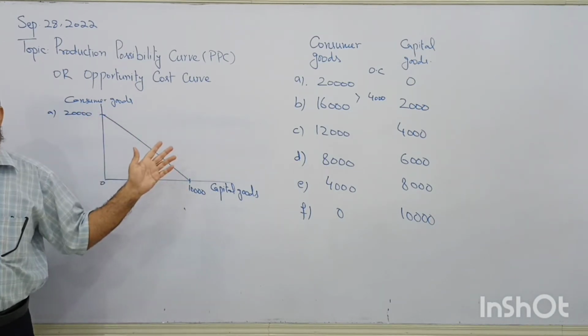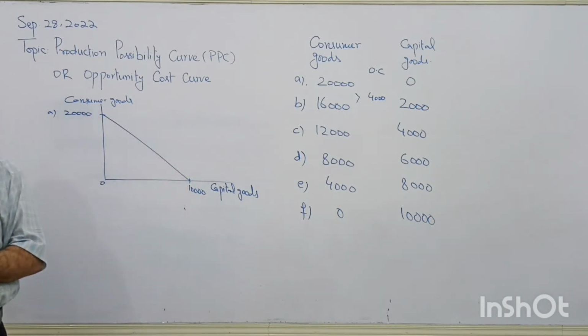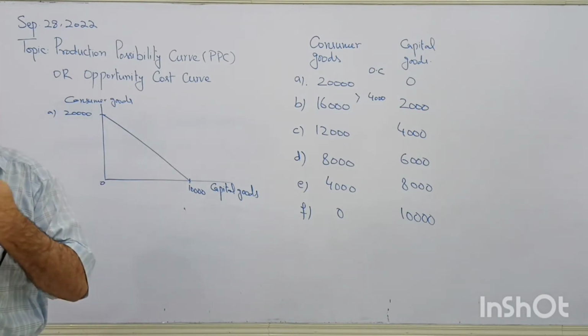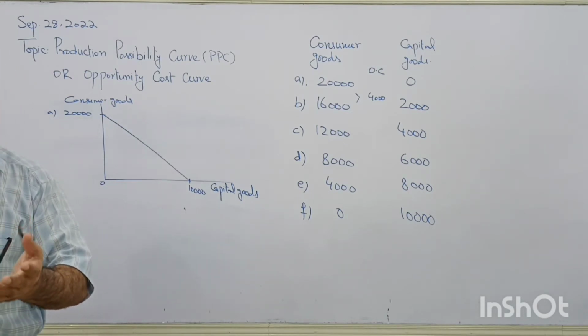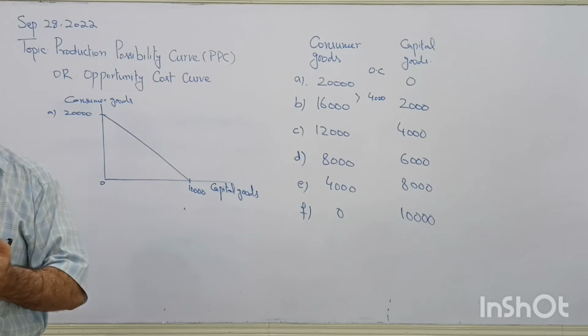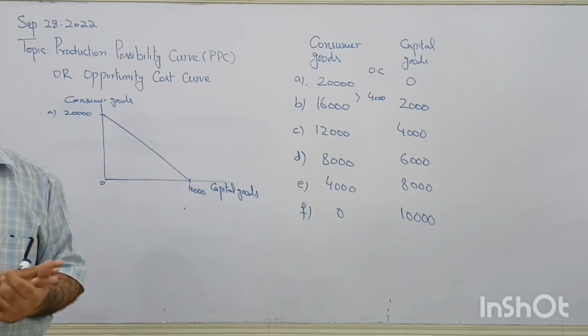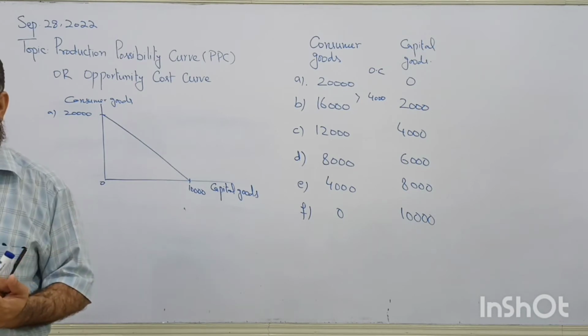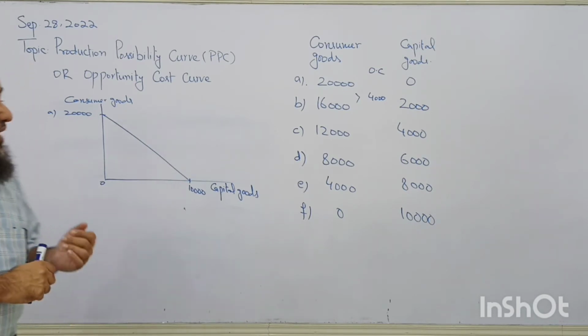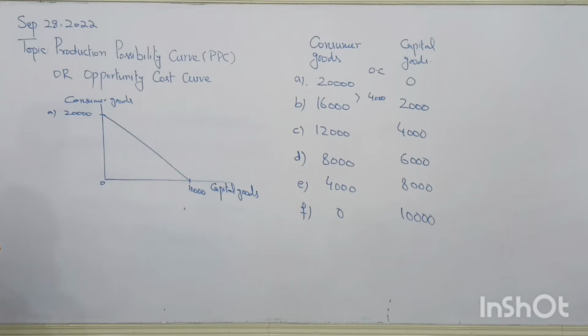This is showing us a PPC, along which there are different combinations of consumer and capital goods which a country can produce by applying all its factors of production within a given state of technology in a given year. So these are the points. All these points are possible and attainable when all resources are fully employed.